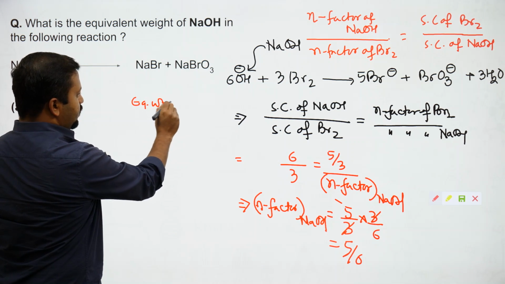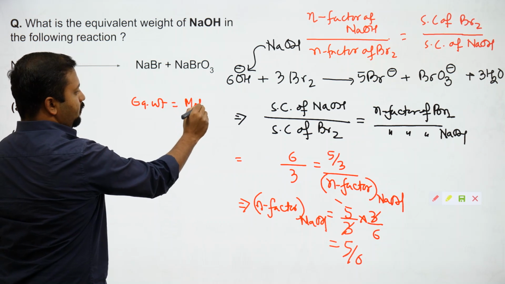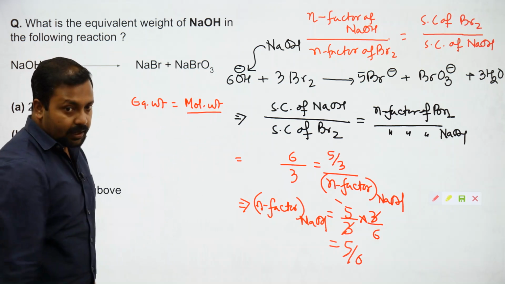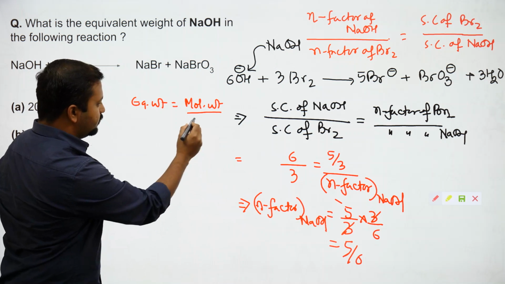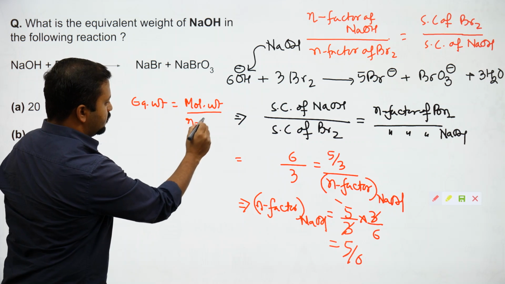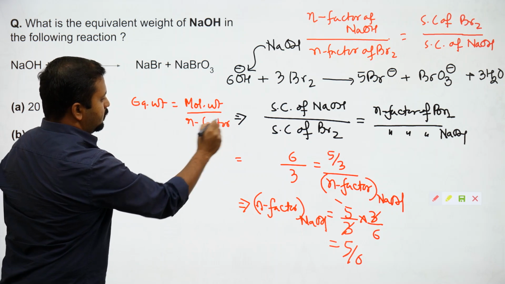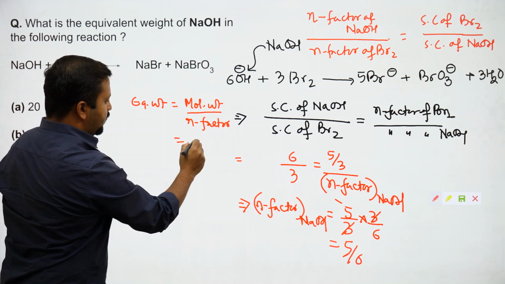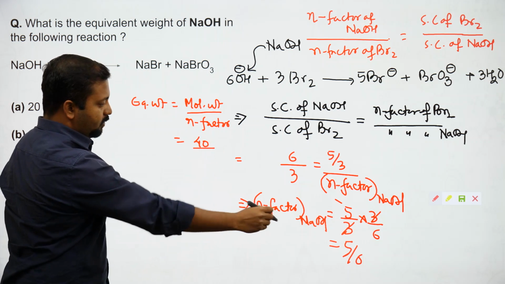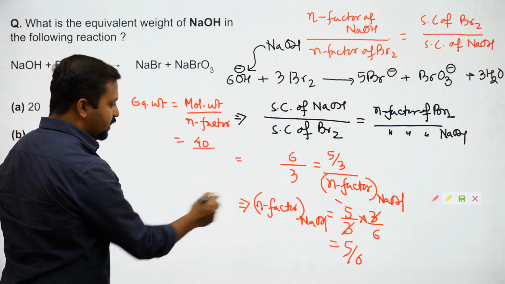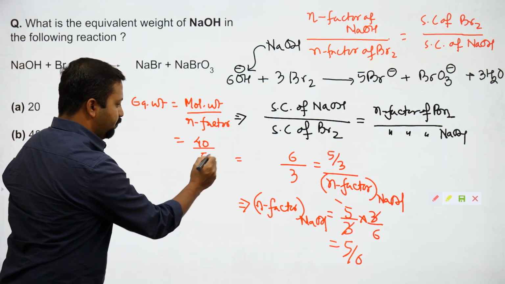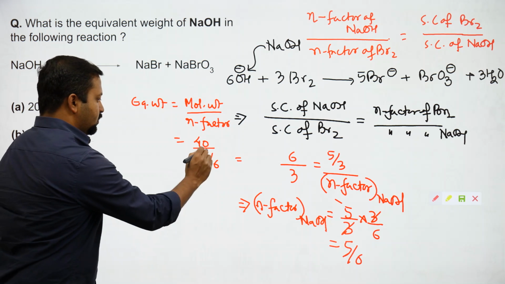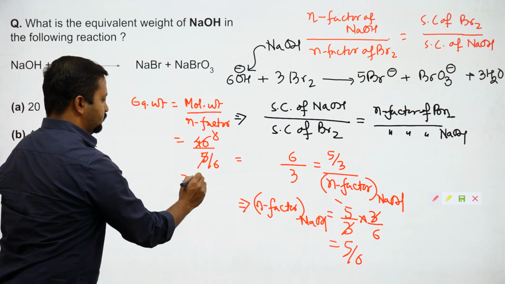Equivalent weight is equal to molecular weight by n factor, which is molecular weight कितना होता है 40. equivalent weight निकालने के लिए n factor से divide करेंगे. What is the n factor? 5 by 6. कितना आंसर बना? 48.